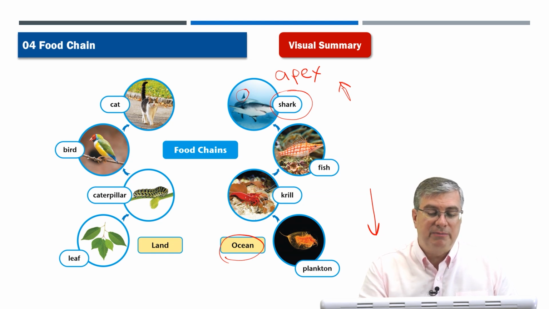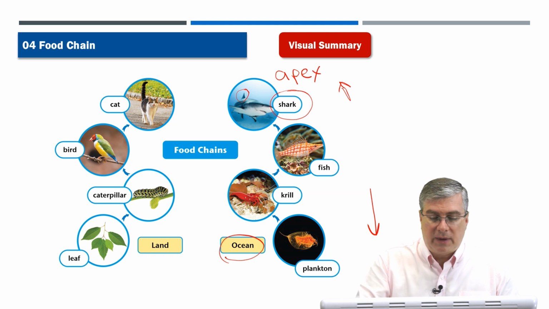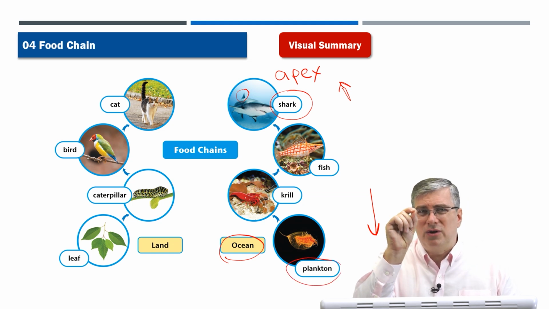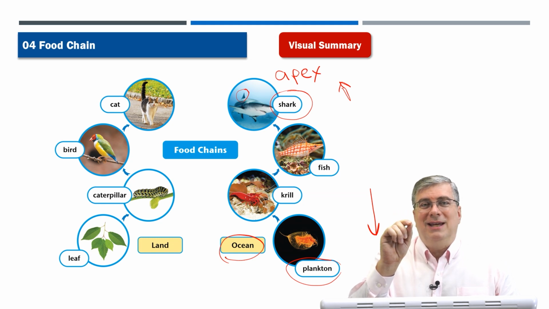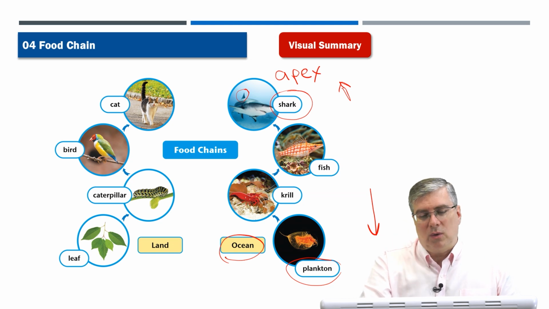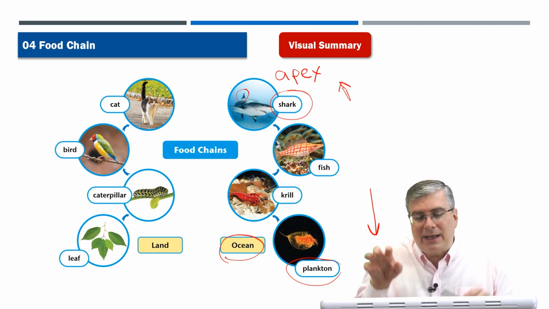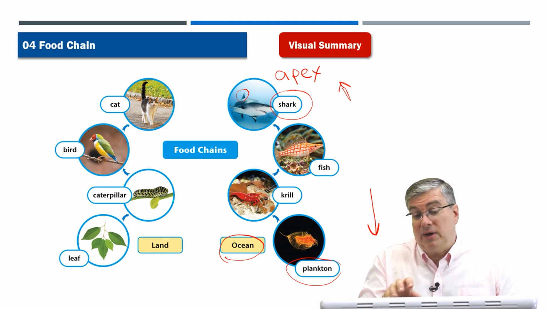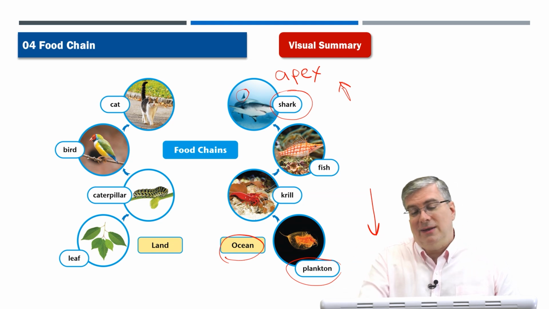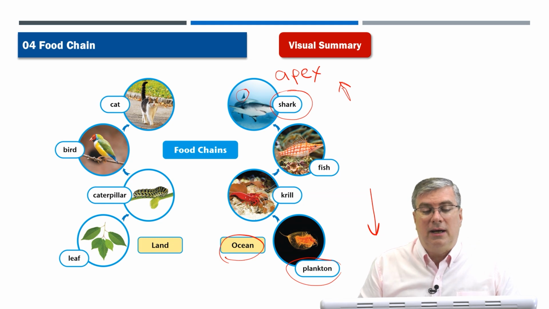At the very bottom is plankton. Plankton are very small creatures that live in the water. And it's very interesting too, because what eats plankton? Well, krill will eat the plankton. Krill are like little shrimp, and they're actually very pretty. I used to scuba dive a lot, and they're very amazing little creatures on the coral, krill.